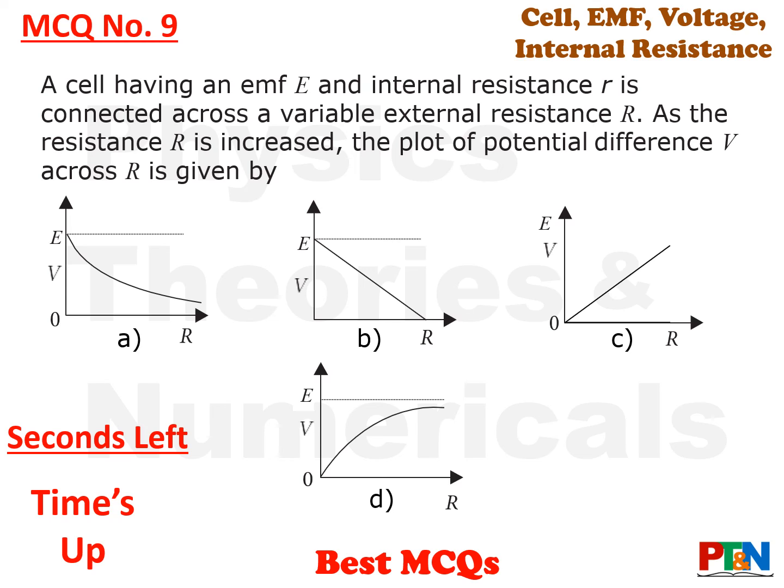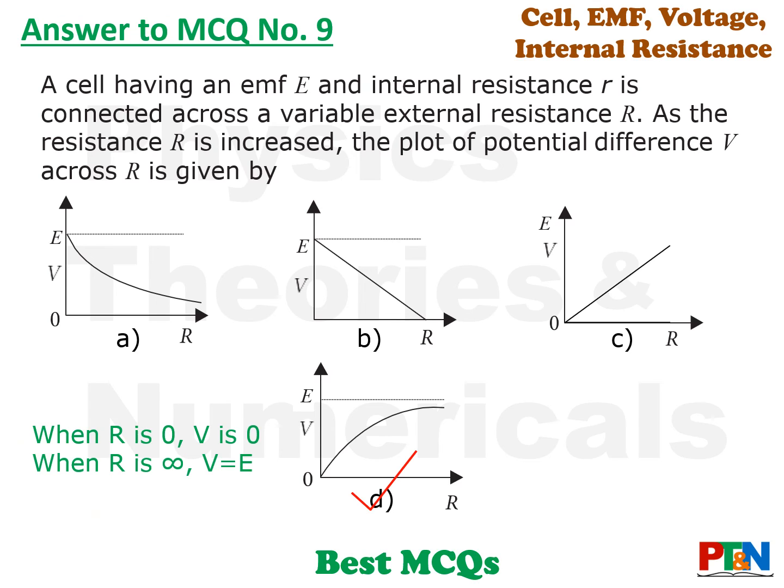Time's up. Let's see the answer. Answer is option D. When the external resistance is 0, V is 0. External resistance 0 means it is short circuited. That means entire voltage is dropped inside the battery and outside voltage V is 0.